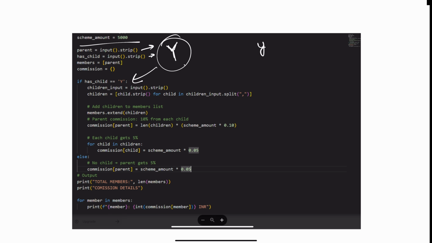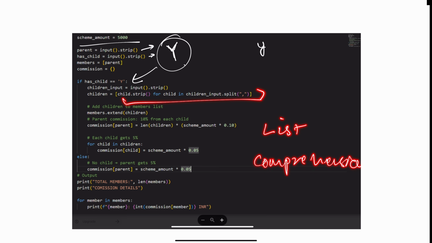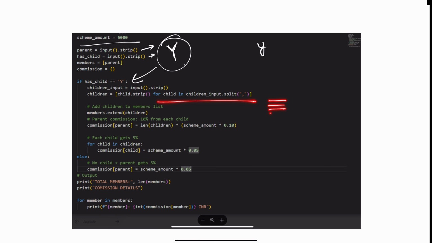Now, if I say yes, then I'm going to read the children separated by commas. This is called list comprehension. What it does is, in a single for loop, I'm going to process the data as well. There are no two separate statements. The moment I'm iterating one by one, I'm going to operate on that data. This is called list comprehension. So the operation I'm doing is splitting each one based on the commas, and I'm making one list. Pay attention to this one.